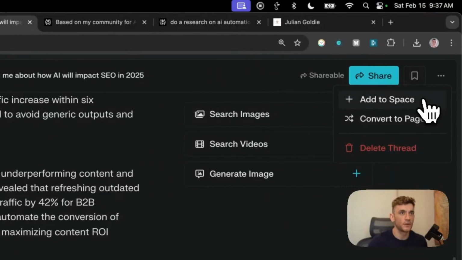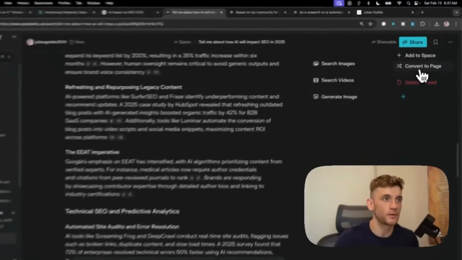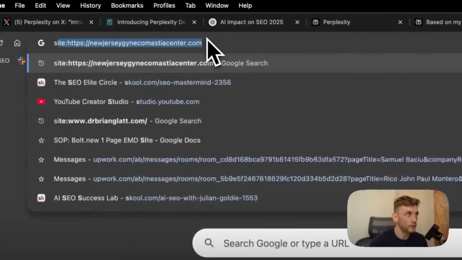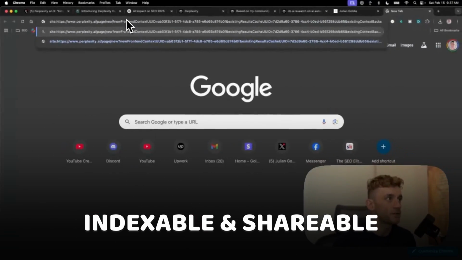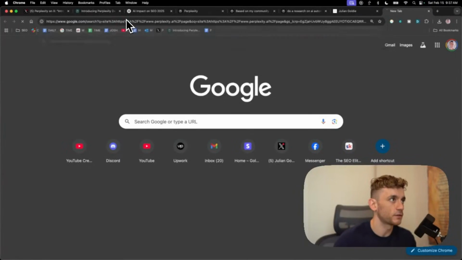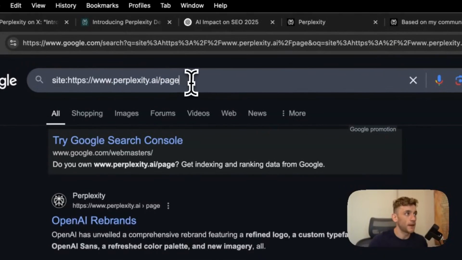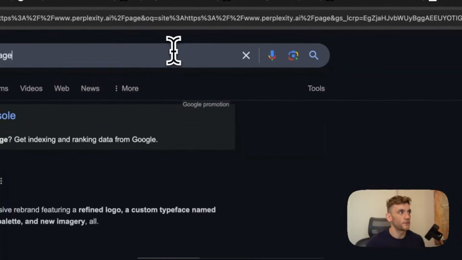Let's see what else we can do here. So you can add it to a space. You can also convert it to a page. When you convert this to a page, what that means is it's indexable and shareable to pretty much everyone on Perplexity. So for example, if we type in on Google Perplexity /page, which is where all the Perplexity pages are stored, you can see there's 10 different pages of content, right? And this stuff actually ranks on Google.